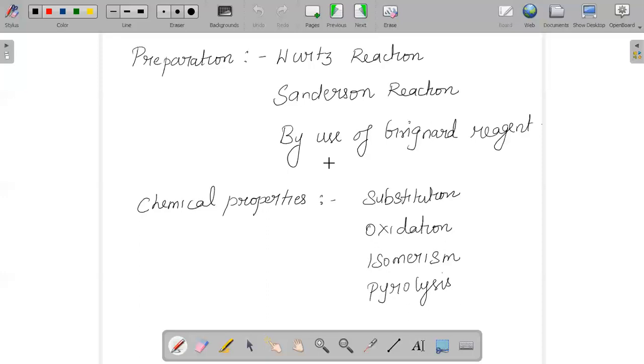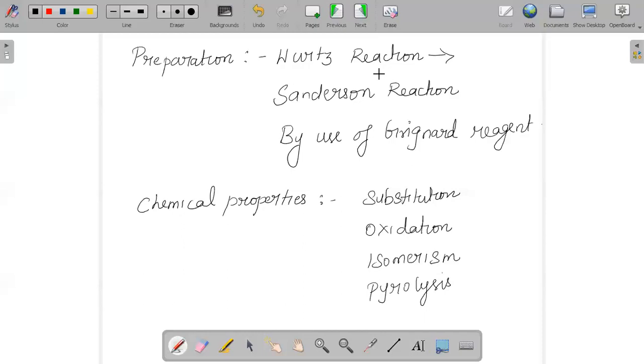When a reaction takes place from alkyl halide, that is the Wurtz reaction, for example, two molecules of alkyl halide will react with sodium in the presence of dry ether to give us an alkane. So that is a method of preparation of alkane, but the reaction is named the Wurtz reaction. It is a named reaction, hence it is important to know.